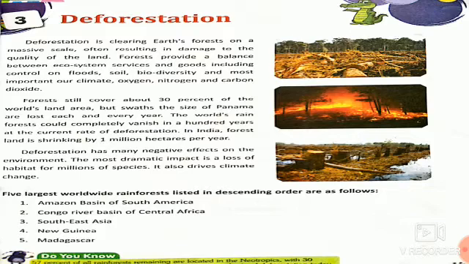To protect the forest is very important because we have to stabilize our climate, preserve wildlife species, and also protect our well-being. The five largest worldwide rainforests, listed in descending order, are as follows. The first one, the Amazon basin of South America. Next, the Congo River basin of Central Africa. Next, Southeast Asia. Next, New Guinea and Madagascar. These are the five world's largest rainforests.